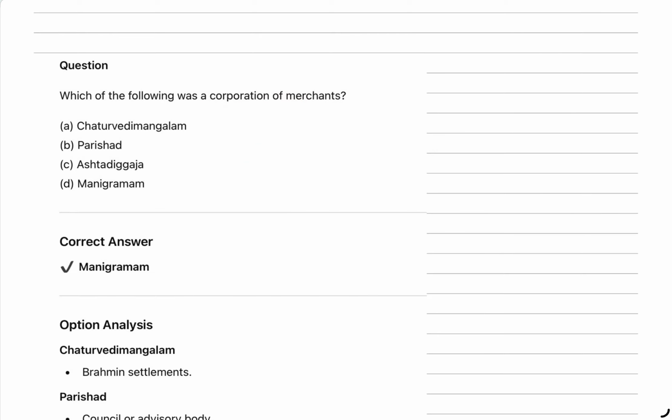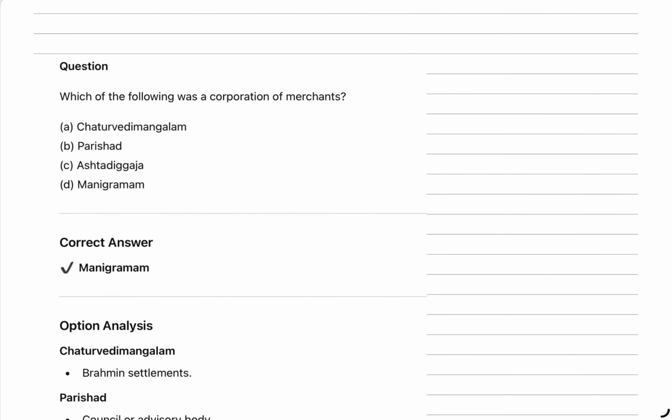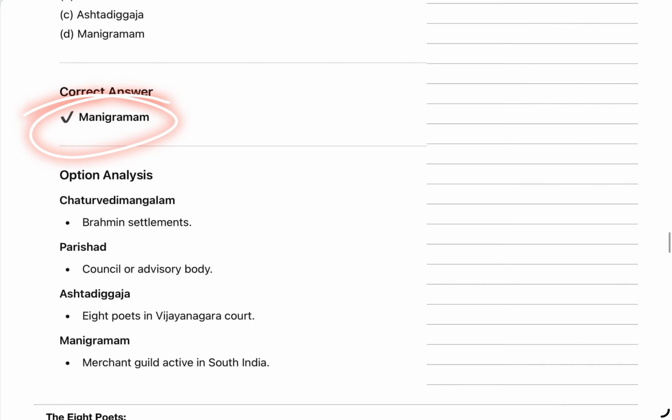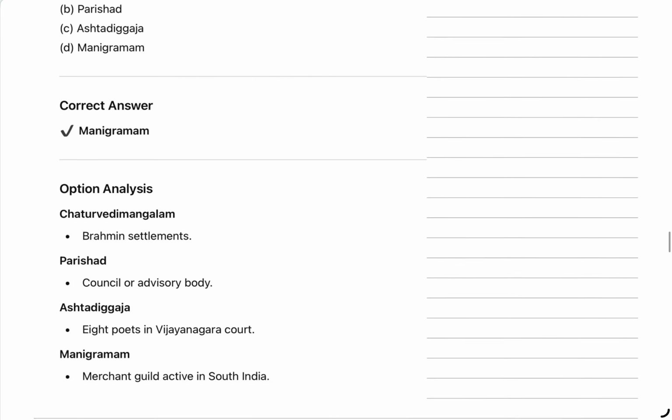So, which of the following was a corporation of merchants, or a merchant guild, known as Manigramam? The group of merchants who were deciding some rules for business, who were deciding the market price, they had some judicial power too. So these are called guilds. There were different kinds of guilds. Manigramam is the answer. It was the corporation of merchants.